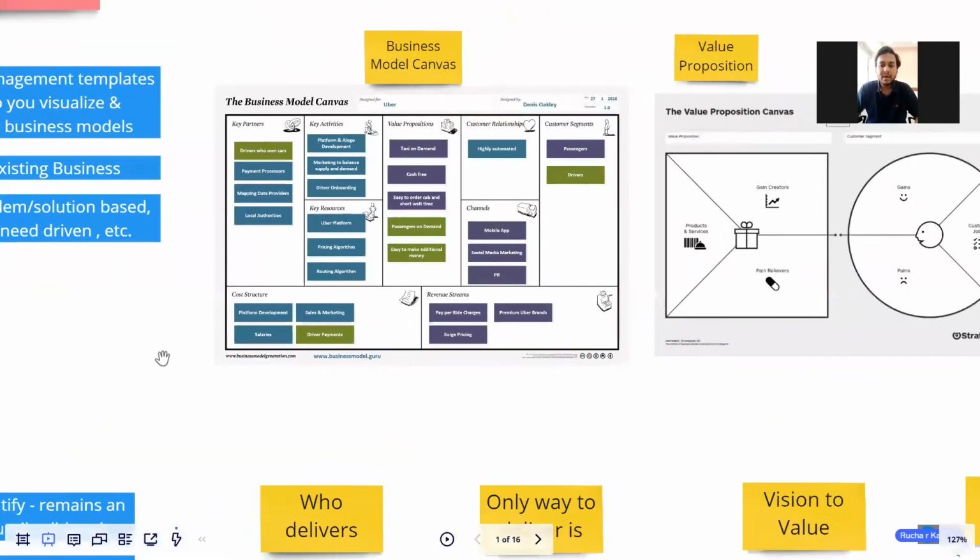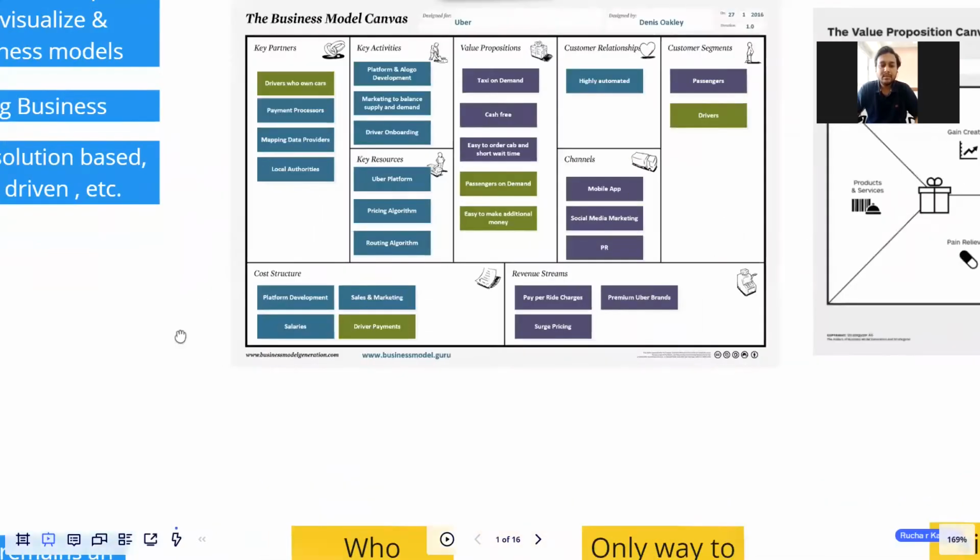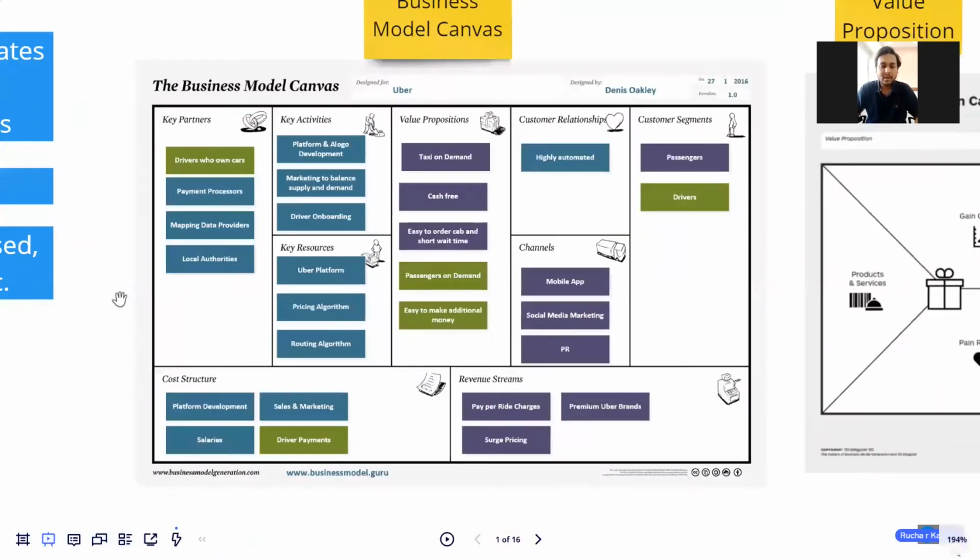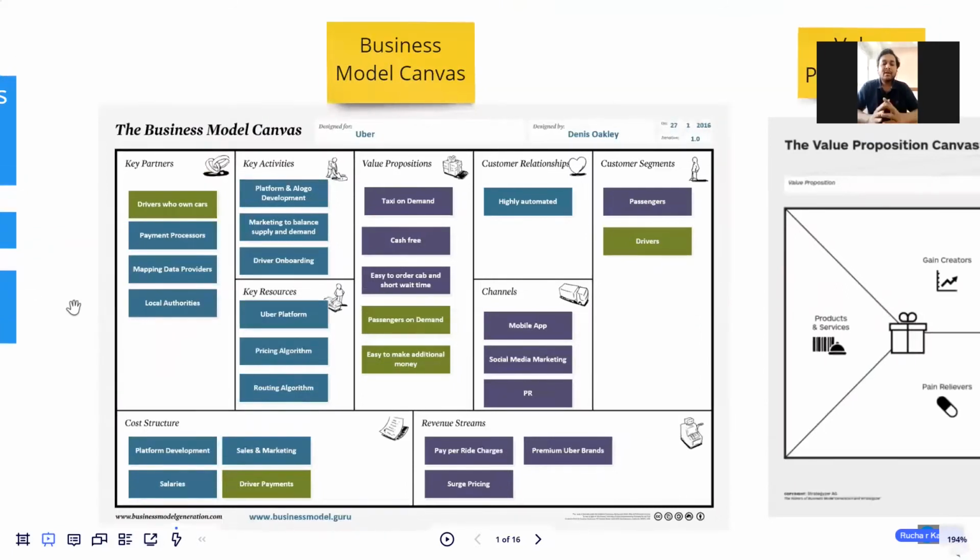So we've taken an example of business model canvas for Uber. If you look at this template, it has 9 components. The way I would like to read it is I would want to start with my customers. So who are my customers? For Uber, my customers are passengers and drivers. Customer relationship is how your customers interact with your business. How are they involved? It could be manual, it could be in person, and it is just how they are involved. So for Uber, it's highly automated.